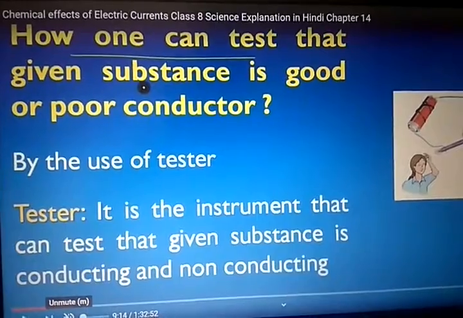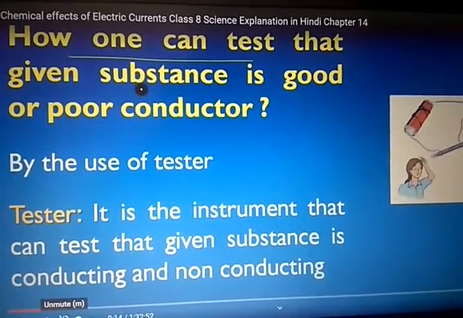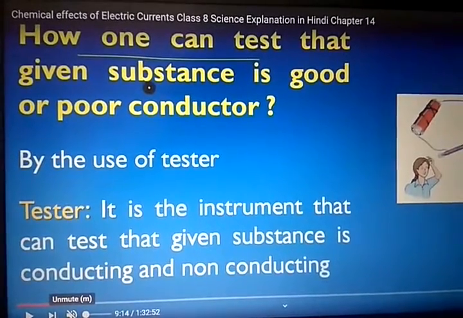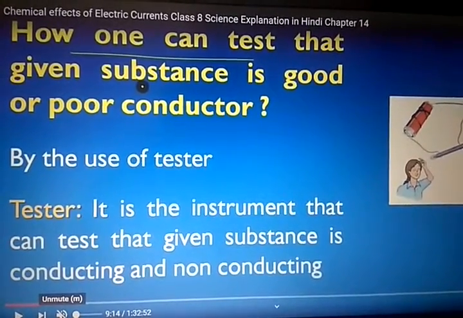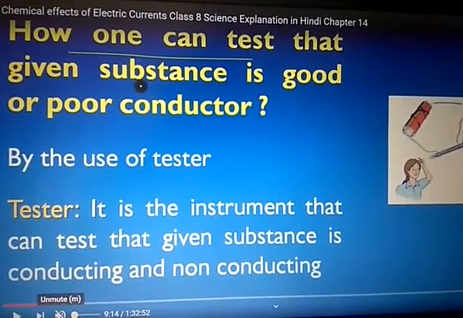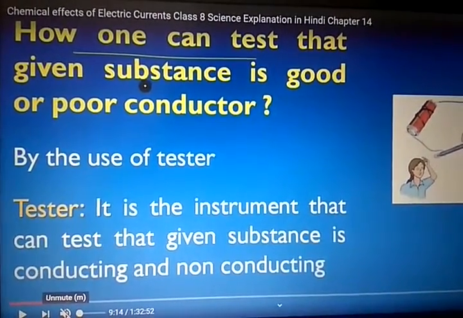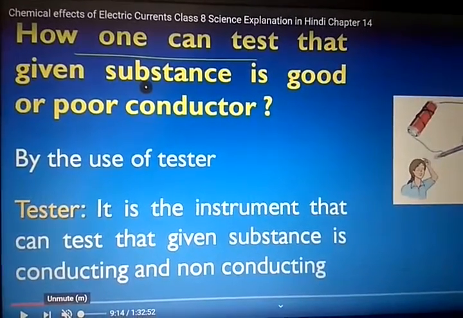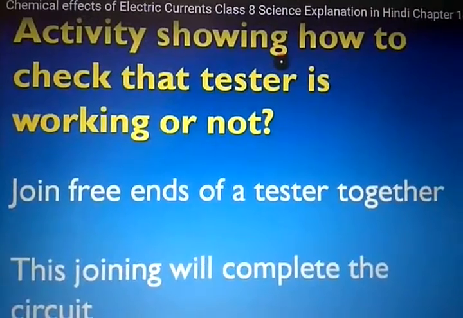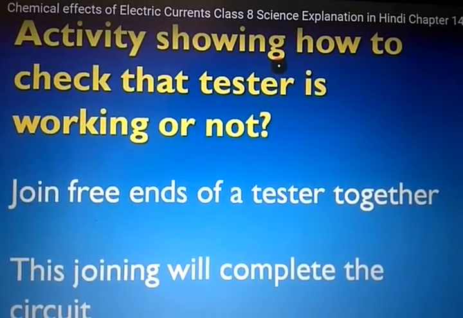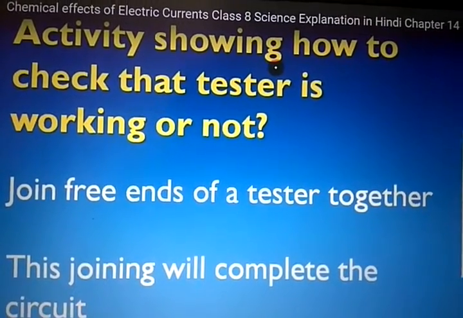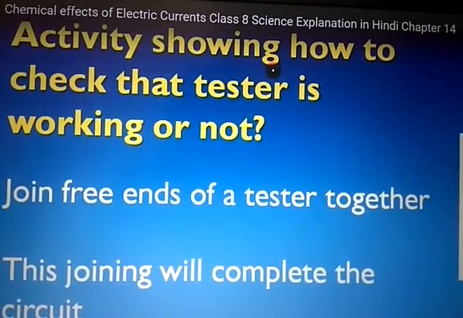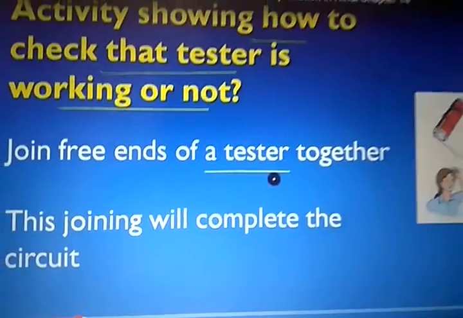Now dear students, how can one test whether a given substance is a good or poor conductor? It is simply done by using a tester. It is an instrument that can test whether the given substance is a conductor or a non-conducting material. Now, an activity showing how to check whether the tester is working or not. Join the free ends of the tester together. This joining will complete the circuit.